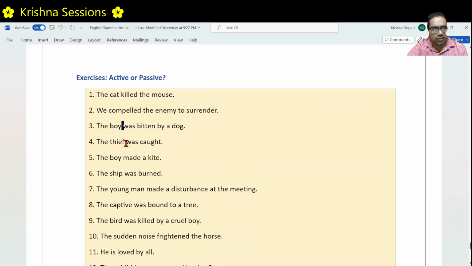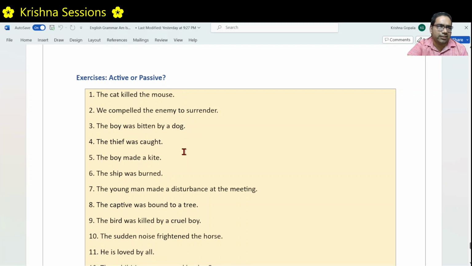The thief was caught. The sentence is about the thief. He was caught by someone. We are not bothered about who caught. Rather, what is more important is that the thief was caught. The thief is the subject, but he did not do anything. He was caught by someone. That someone has done the action. The thief has received the action. That's why this is in passive voice.